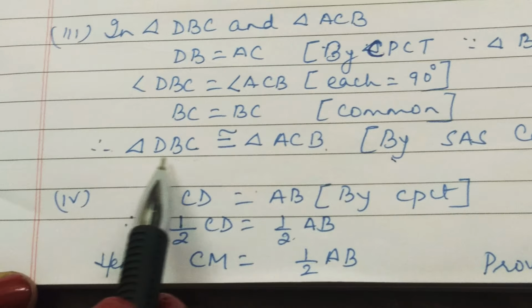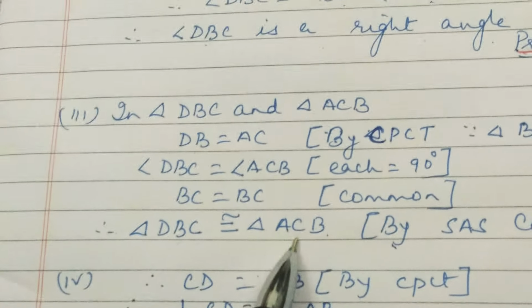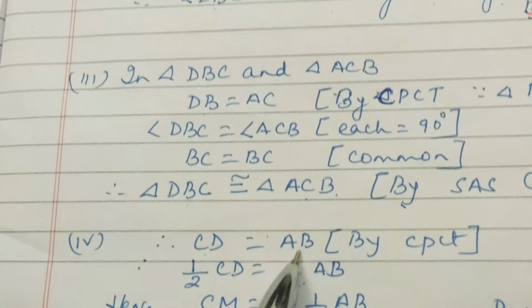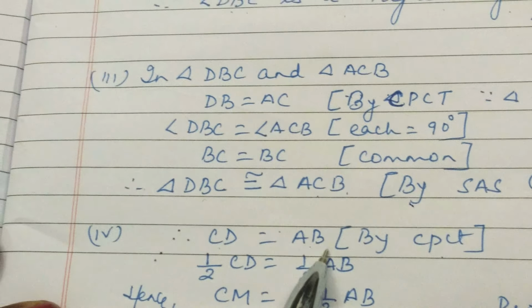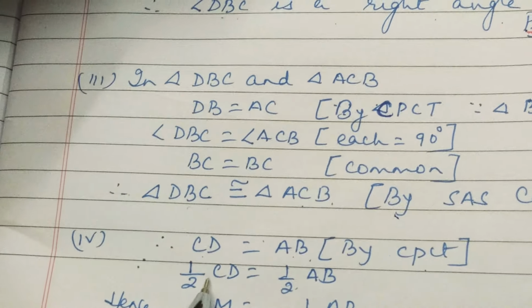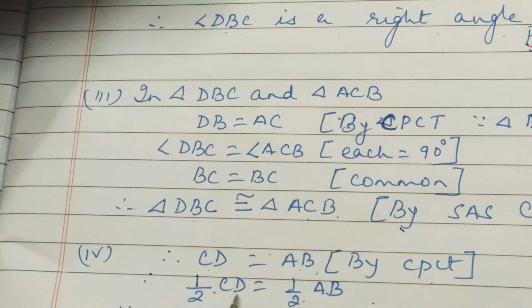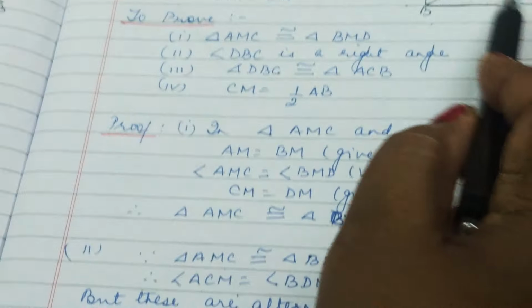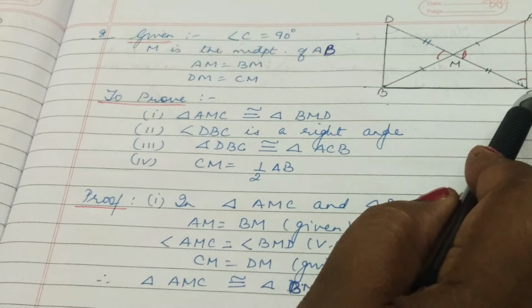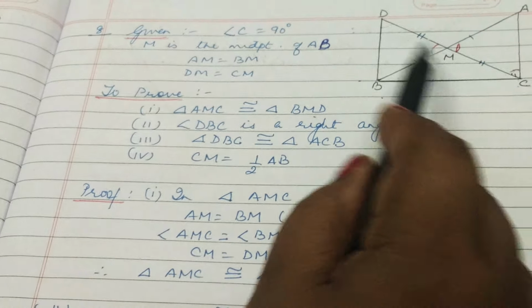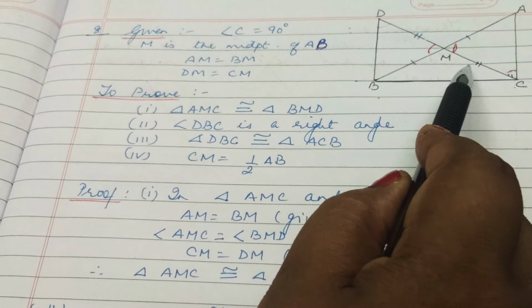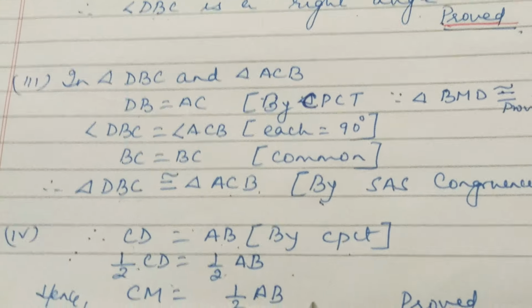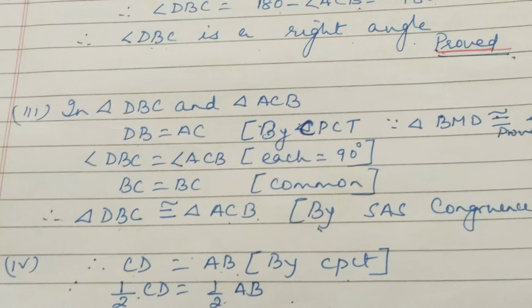Now, since triangle DBC is congruent to triangle ACB, CD is equal to AB by CPCT. Now, if CD equals AB, then half CD will be equal to half AB. What is half CD equal to? You can see from here, half CD we can write as CM also, because it is given that CM is equal to DM. So, in place of half CD, we will write CM. So, CM equals half AB. Hence proved. So, students, we have completed exercise 7.1.